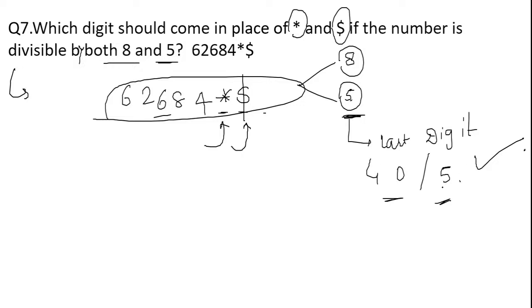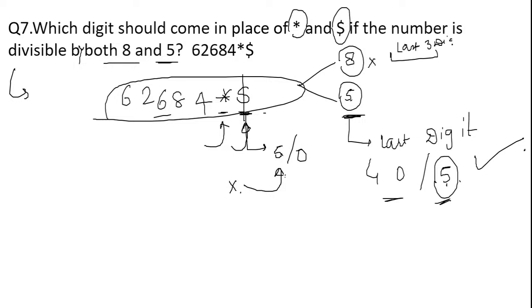But we have to insert either 0 or 5 instead of dollar. Am I right? Yes. But if I insert 5 over here, that number won't be divisible by 8. If I am inserting 5, then the divisibility test of 8 will not follow. Why? Because for the divisibility test of 8, we have to check the last 3 digits and check whether these 3 last digits are divisible by 8 or not. So if we are inserting 5, it won't be divisible by 8.